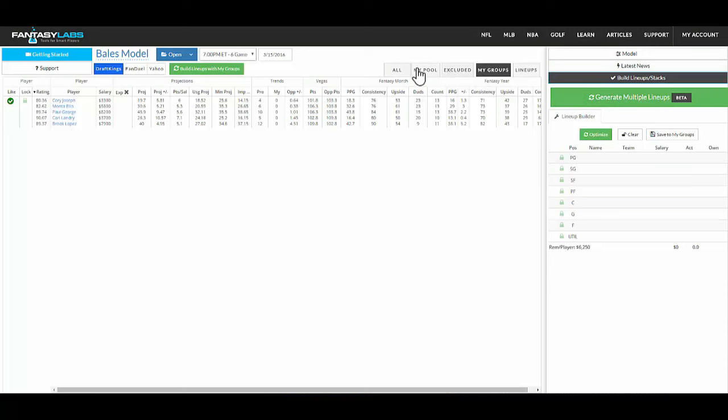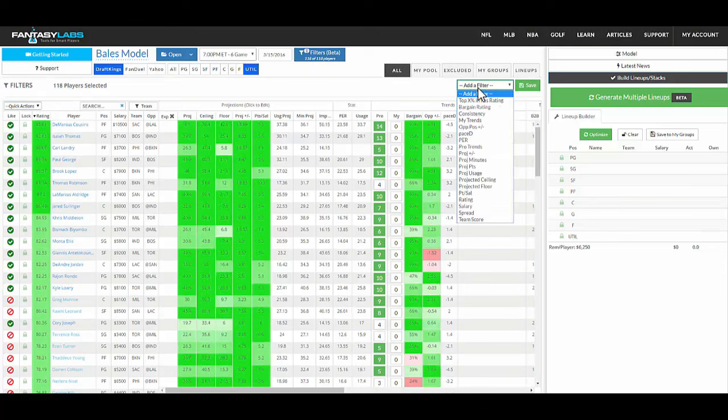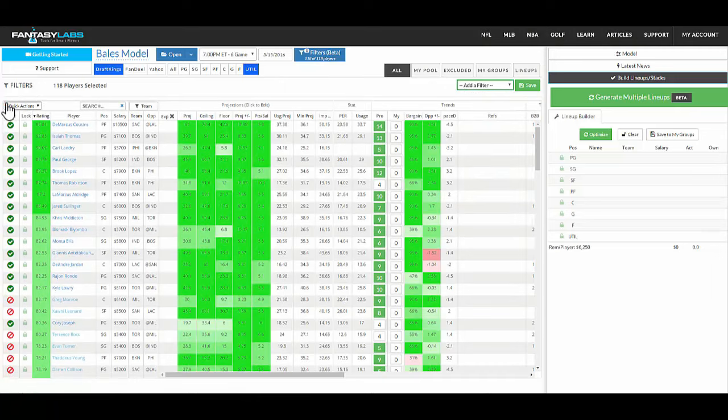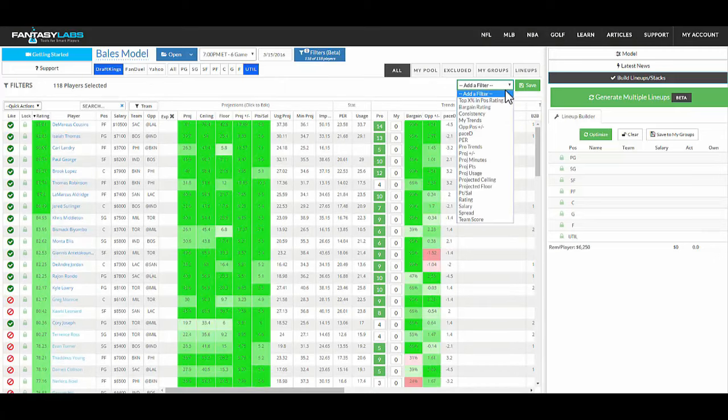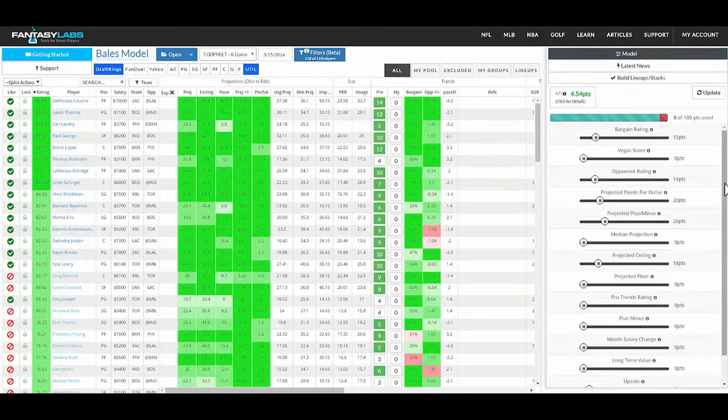We also have filtering. So if you want to view only players who are projected above X minutes, so that you're not getting really low upside guys in there, you can, or only guys who are the top X% in your model or in a certain salary range or whatever it is you want, you can filter and visualize and use only those guys. And then, of course, we have all of the advanced modeling.